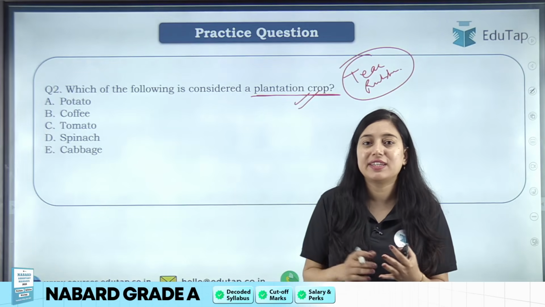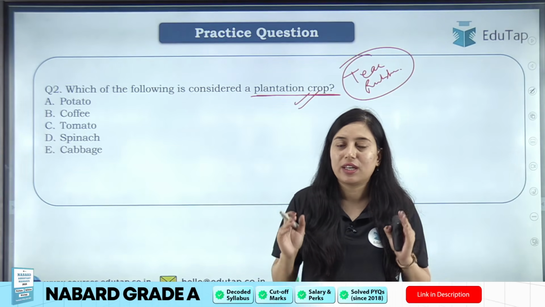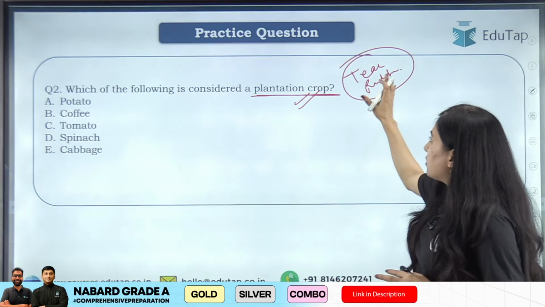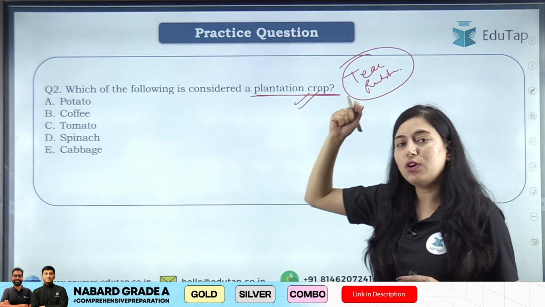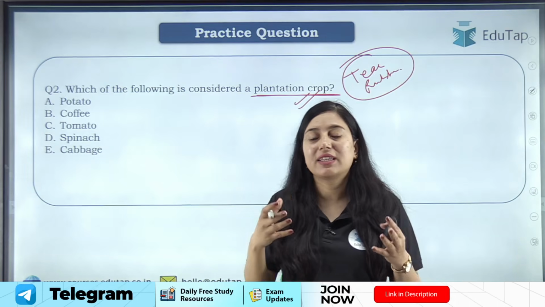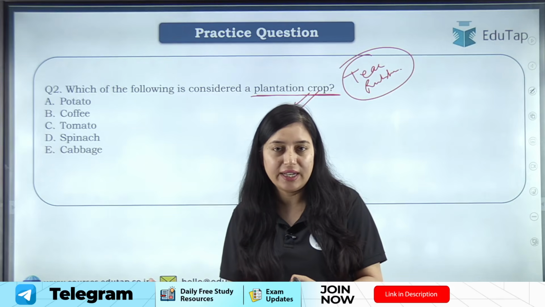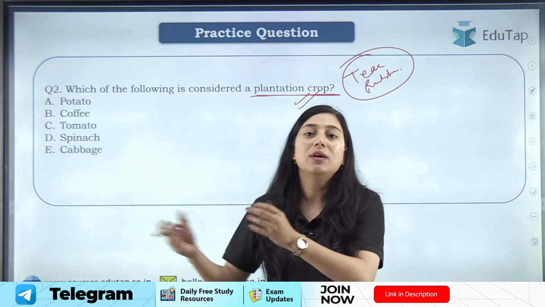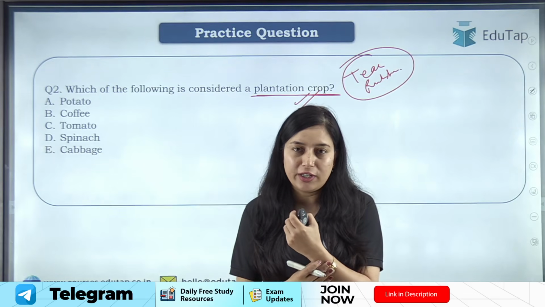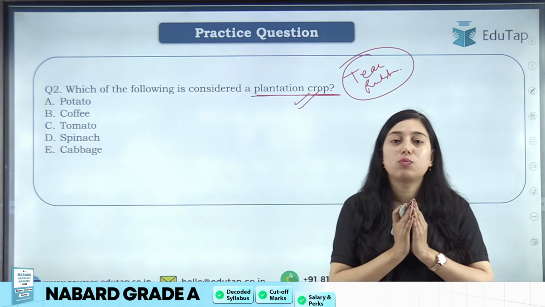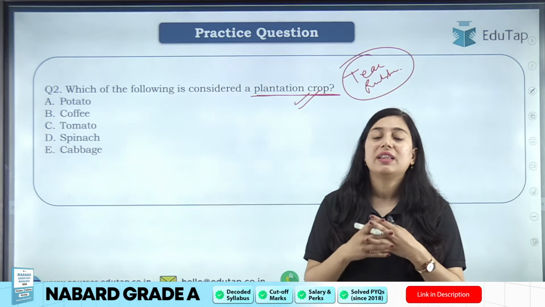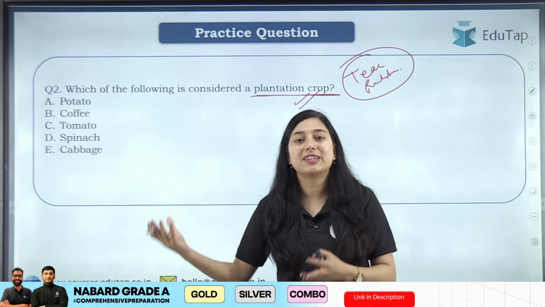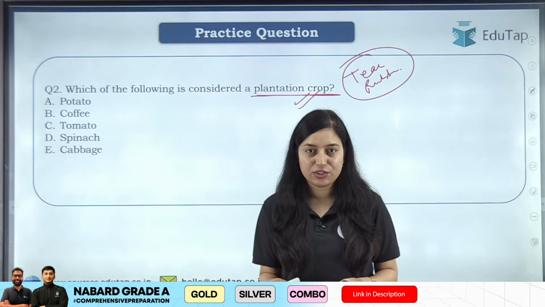Now you might have seen tea gardens. बहुत छोटे से एरिया में नहीं होता है. We need a large space to grow tea gardens, right? And these crops, tea, rubber, we do not harvest them and bring them home. हम क्या करते हैं? They take them to the processing unit, right? एक processing unit होती है जहां पे उनको process किया जाता है and they are converted into useful products, right? So जो जितनी भी crops हैं जो बहुत ही large scale में grow की जाती हैं, they are grown on a very large scale and they are taken for processing to be converted into useful products. Such crops are called plantation crops, right?